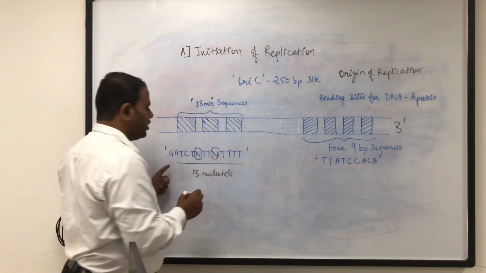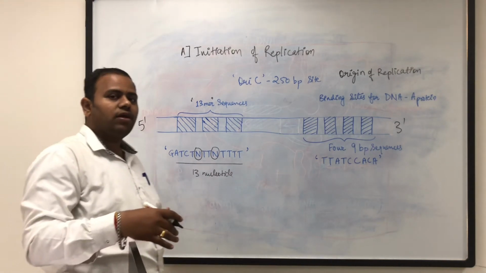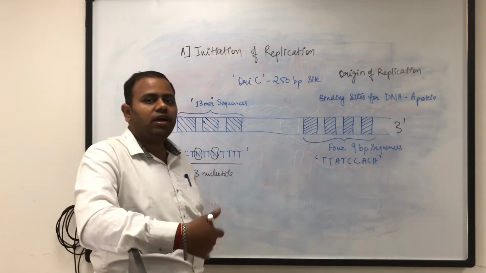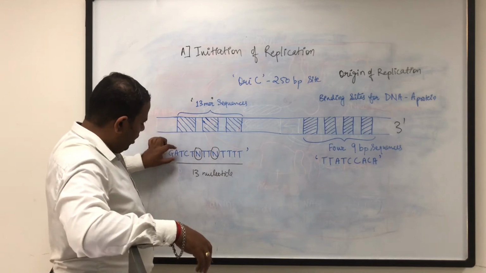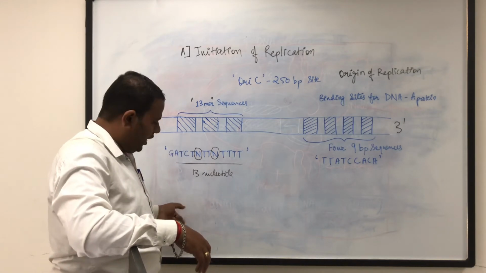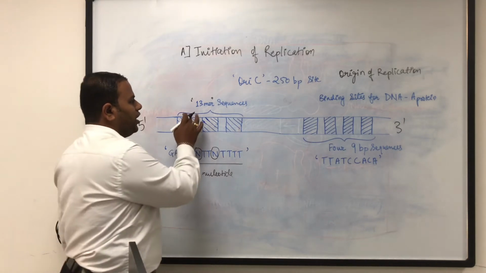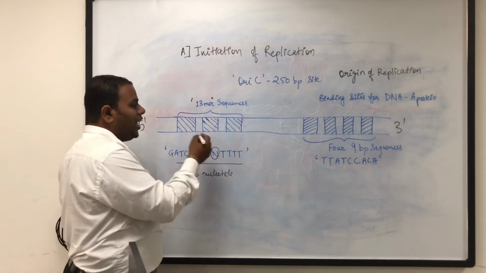Now these 13 nucleotides are an AT rich sequence. You know AT has less efficient hydrogen bonding as compared to GC, which has a triple bond, and in AT there will be a double bond. So the A here will form a double bond with the T below in the next antiparallel strand. So this 13-mer sequence helps in the opening of the helix by the helicase enzyme.